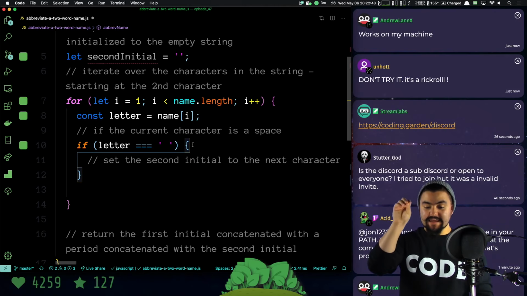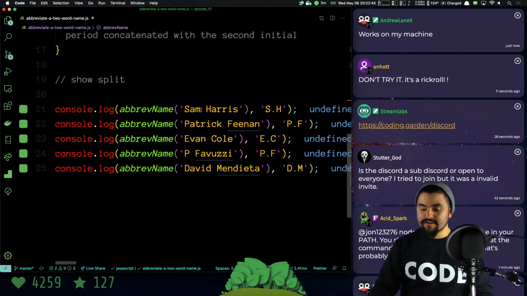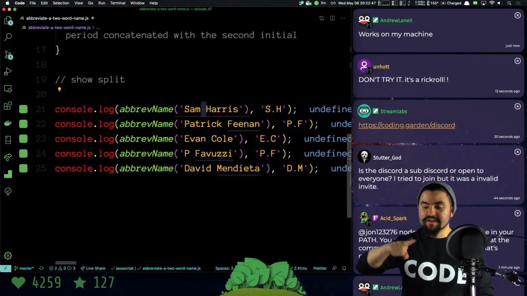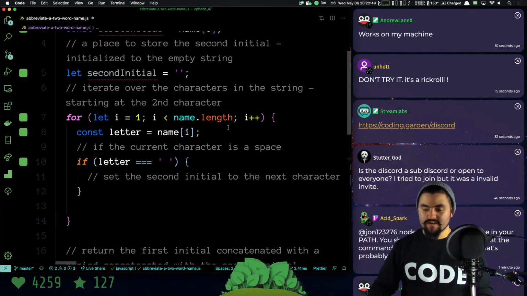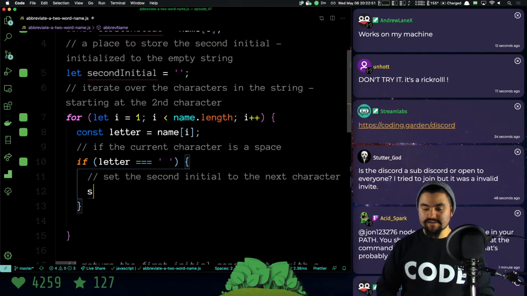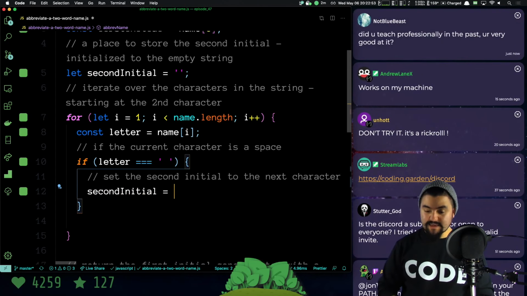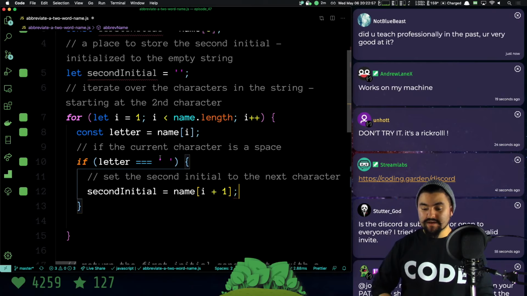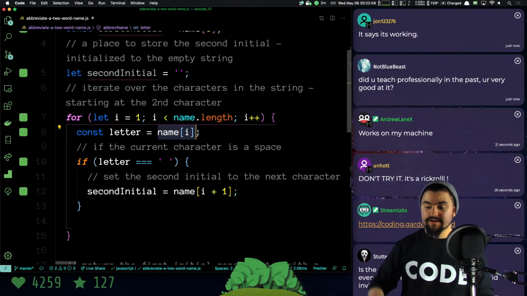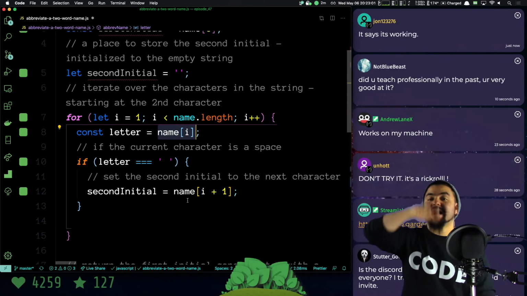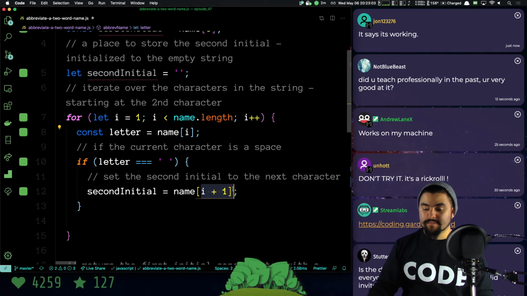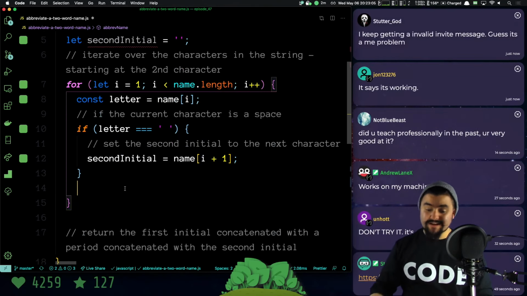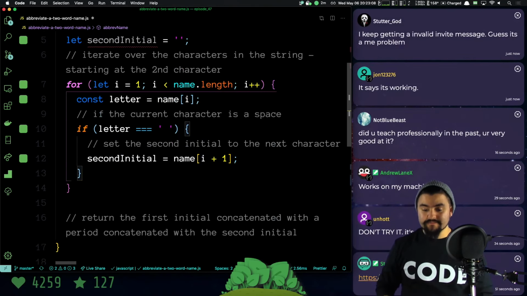So we're looking at every character. If we reach a space, we know that the next character is an initial. Okay, so what we're going to do here is we'll say second initial equals name at i+1. Because I know that the current character is a space, I want the next one, so I can just do i+1. So that should give me the second initial. And at this point, I think we're done.